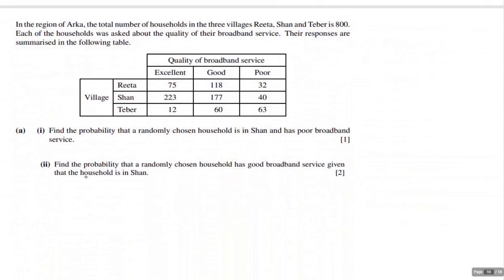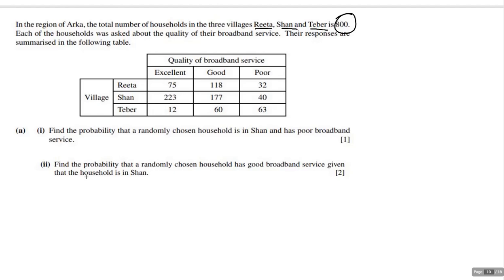Take a look at this one. They give us a table. This happens every once in a while, and I think this is probably one of the easiest situations of probabilities. Take a read through it; the words just kind of validate it. What is interesting here is they tell you that the total number of households in the 3 villages, Rita, Sean, and Tiber, is 800.